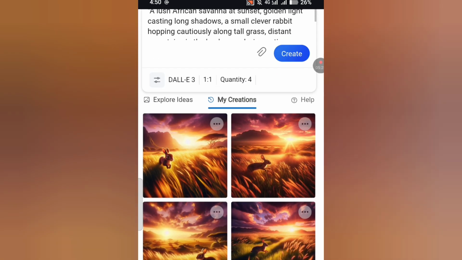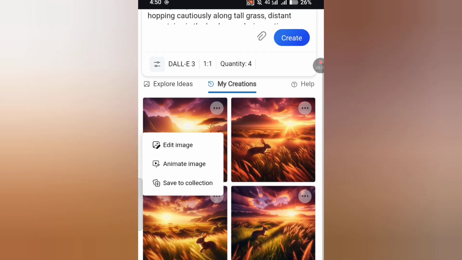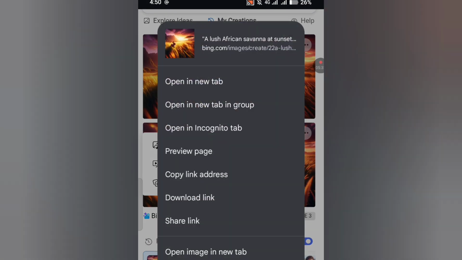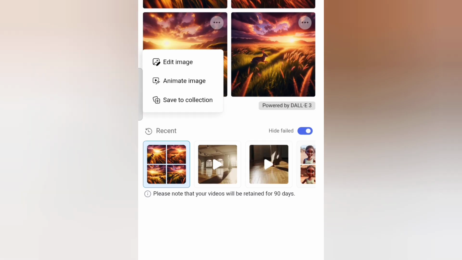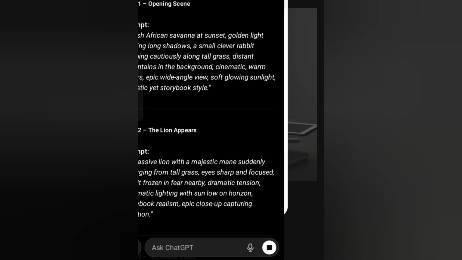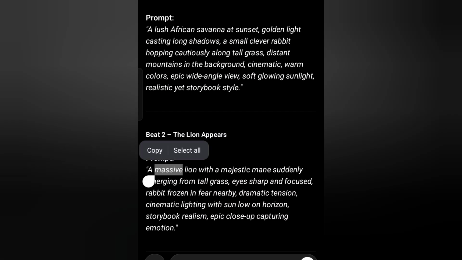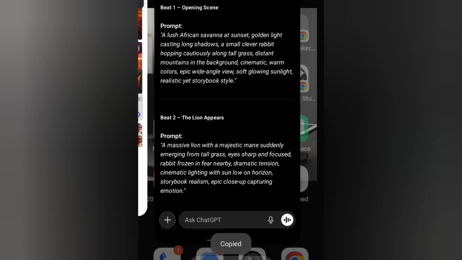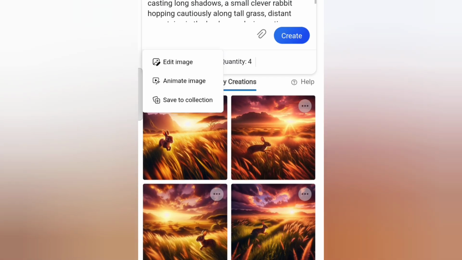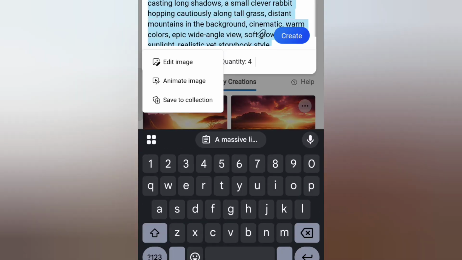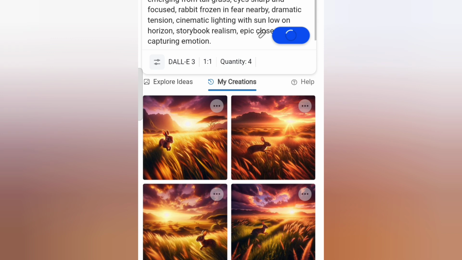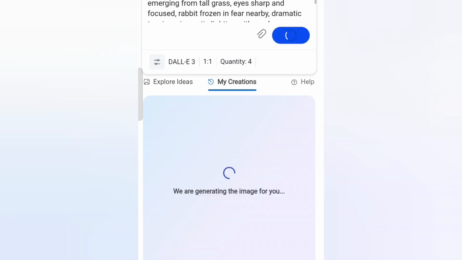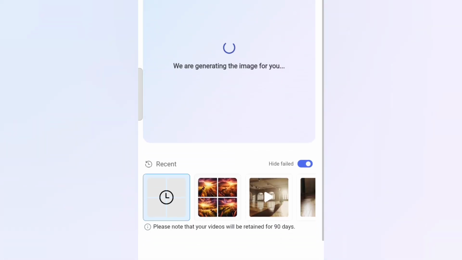So these are the images it's provided. You can just download any. Okay, download. You can download any one you want. So go back to prompt 2. Okay, copy it, select all this, paste the new one, generate that again. That is how you are going to generate all the pictures.